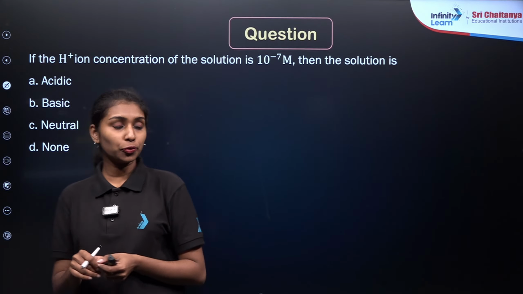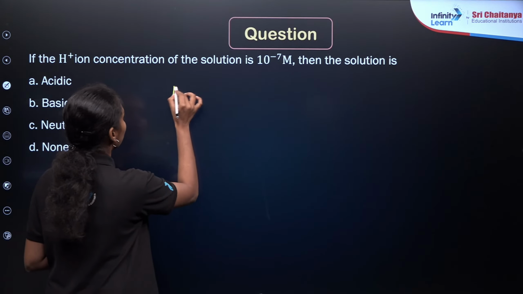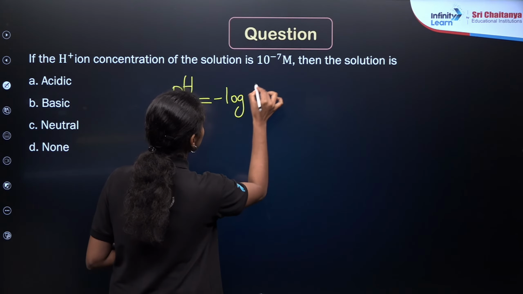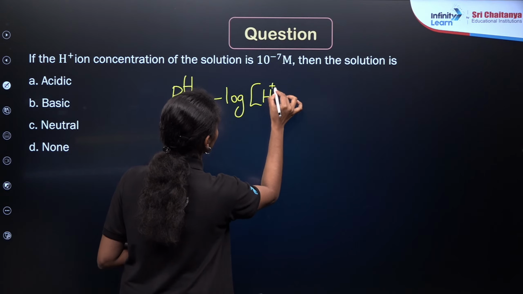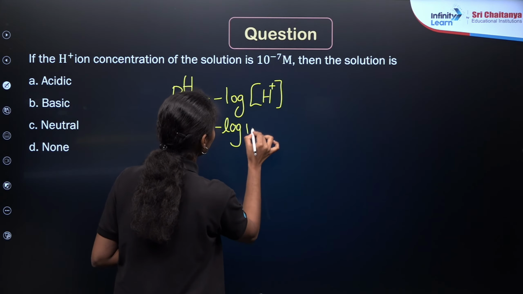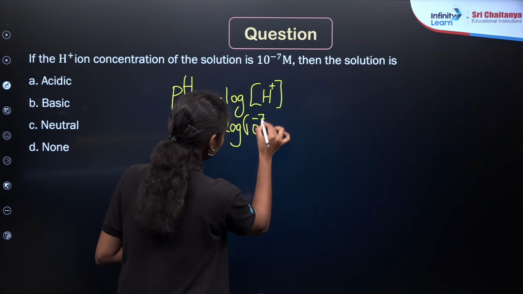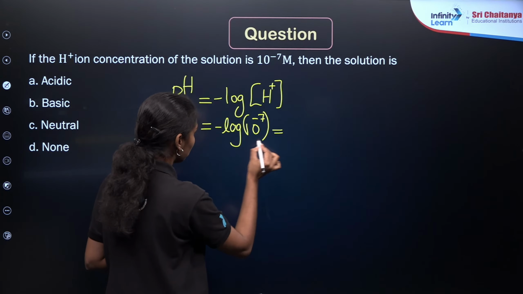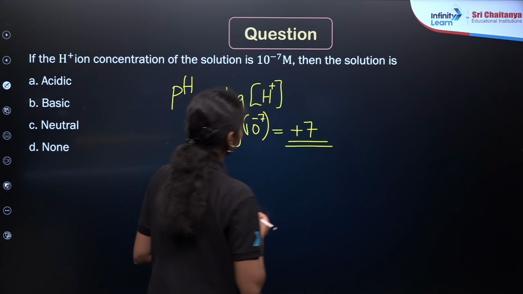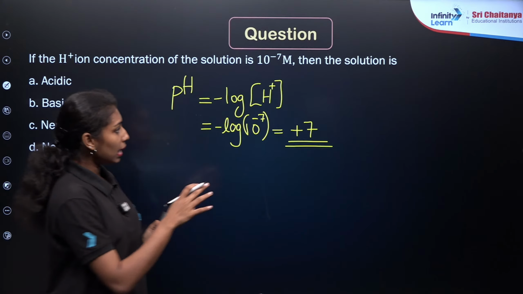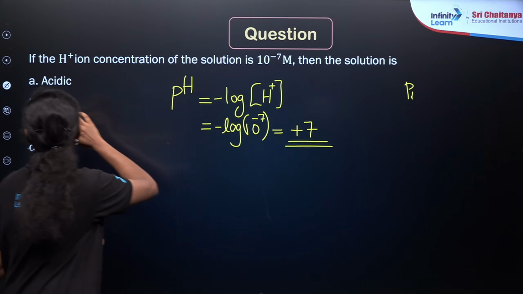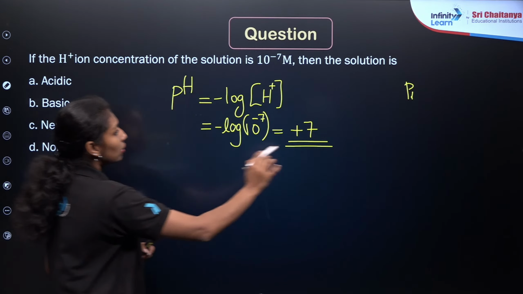So we have studied how to find out the value of pH, right? I hope you must have studied. So pH will be equal to the negative logarithm of the H plus ion concentration, right? So if you take here, it is negative logarithm of 10 to the power minus 7. So the answer will be equal to plus 7. Right? Plus 7. So on the basis of pH, we divide solutions into three different types: one is acidic, one is basic, and the other one is a neutral solution.